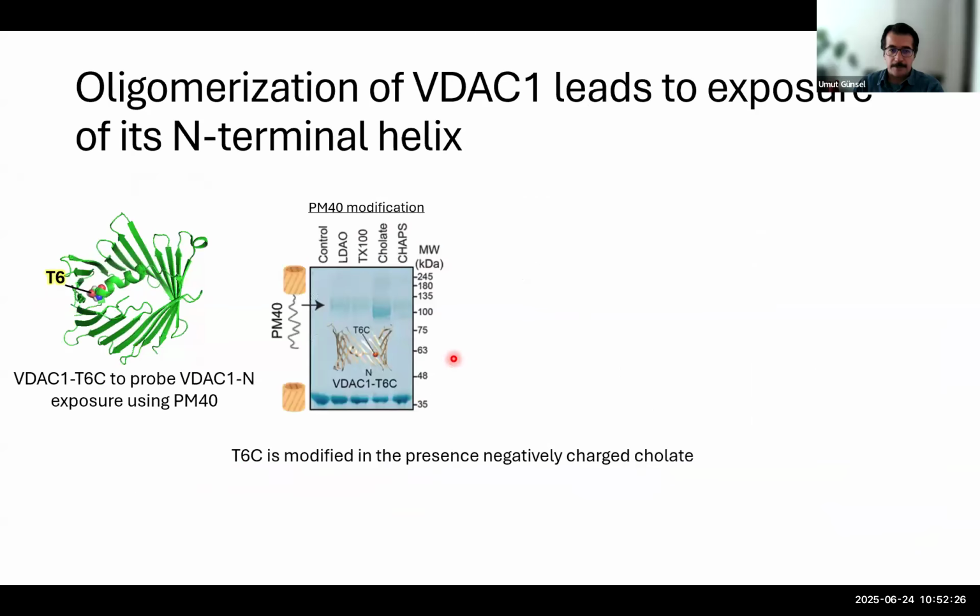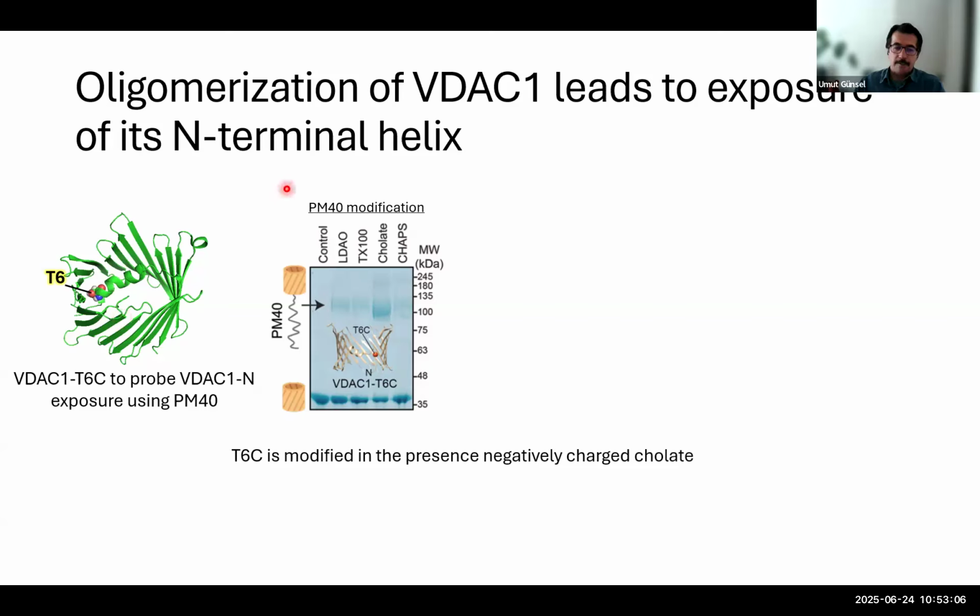First, we wanted to probe the helix exposure to the outside of the beta barrel. So we used a single cysteine mutant at the very end terminus of the protein, which is normally inside the beta barrel. We added a maleimide molecule, which is 40 kilodalton in size, so it should not access the terminus when it is inside the pore. However, when it is exposed in the solution, this molecule can modify the N-terminal region easily.